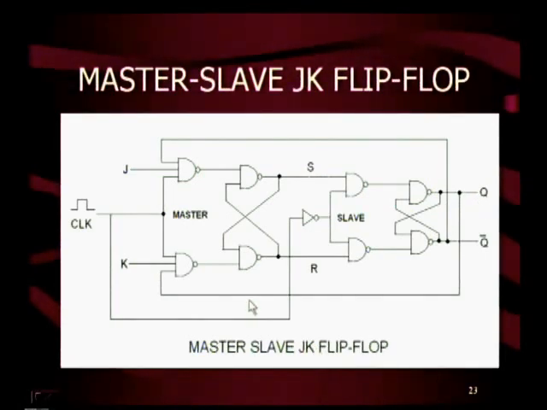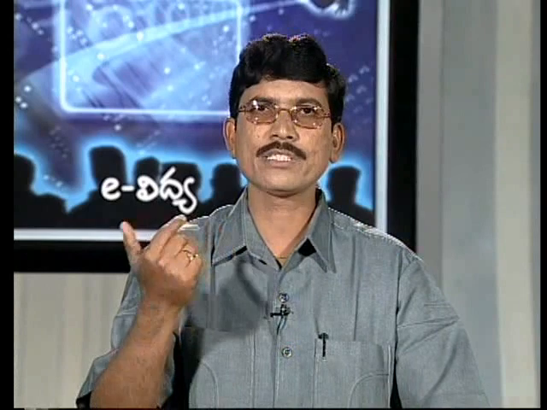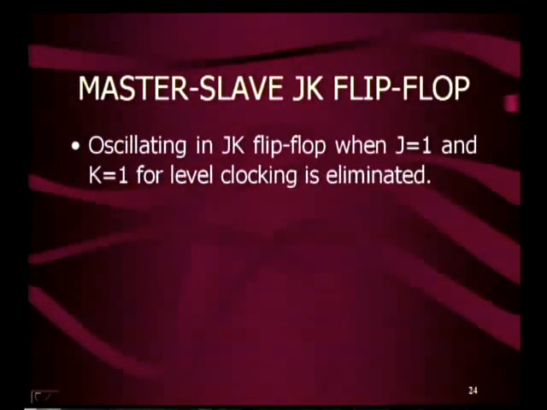Therefore, in master slave JK flip-flop, when the clock is high, the master is active and slave is inactive. When the clock is low, the master is inactive and slave is active. Therefore, for the completion of a full clock cycle, we will get the output. When J is equal to 1, K is equal to 1, toggling occurs only one time for the completion of a full clock cycle. So, oscillating in JK flip-flop when J is equal to 1 and K is equal to 1 for level clocking is eliminated in master-slave JK flip-flop.